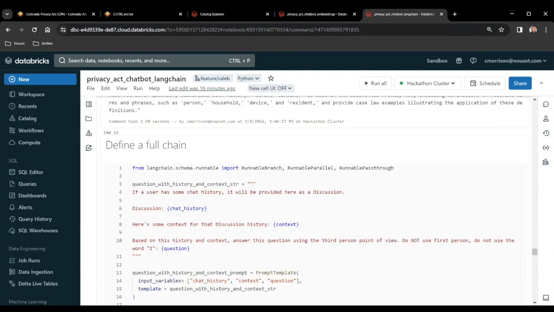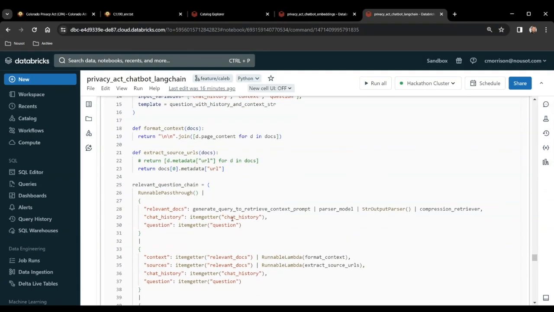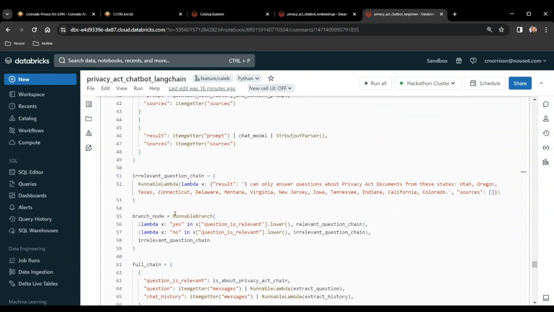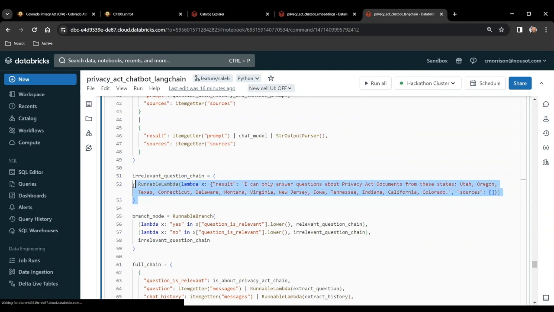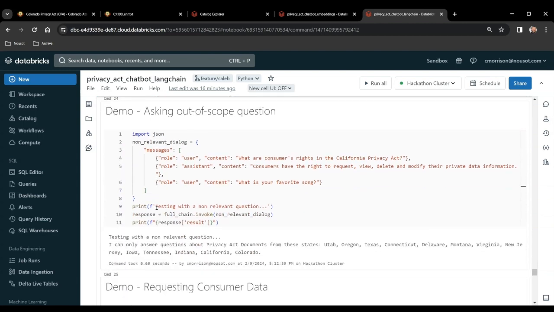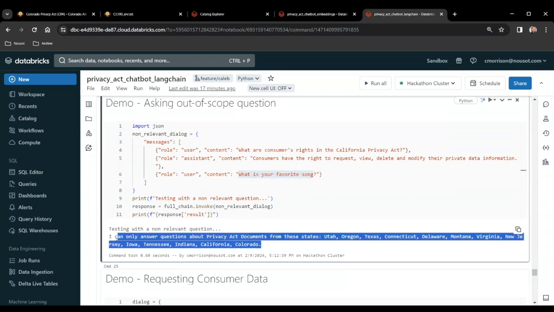In another Databricks notebook, we use LangChain to efficiently chain together the user prompts and perform the RAG search. We also added some guardrails to prevent the model from returning responses that are out of scope for the RAG application. In this example, the user asks an out-of-scope question: "What is your favorite song?" The model has returned the correct response.